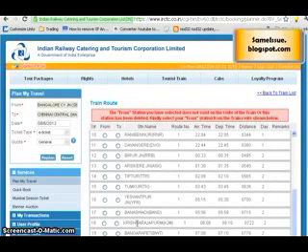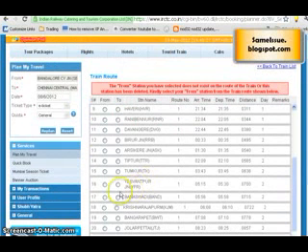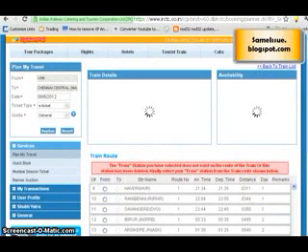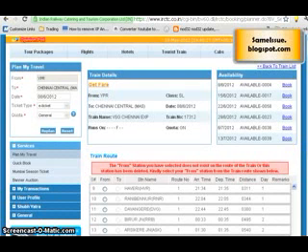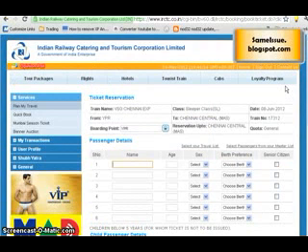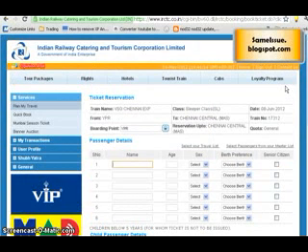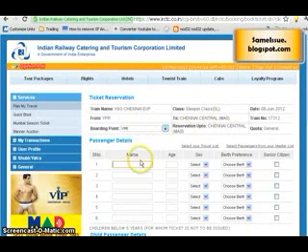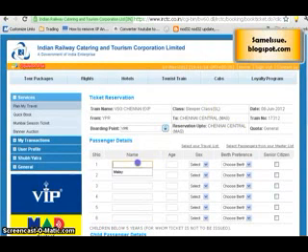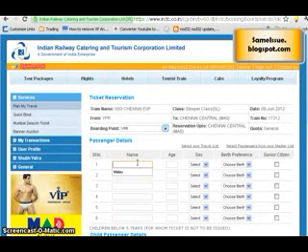That means it gives me a train list which goes through Bangalore, but maybe not through the city railway station. So let's choose that I want to start from Yesvantpur railway station. Now it again finds the availability, which is actually 4. You can click on availability. Then it gives me an option to enter the name of the person who wants to travel.